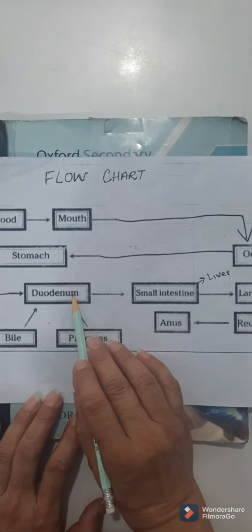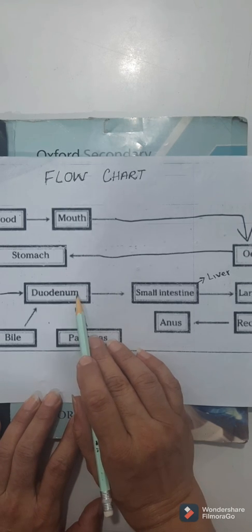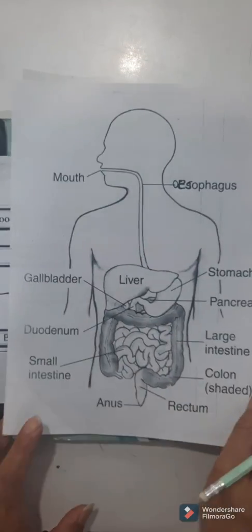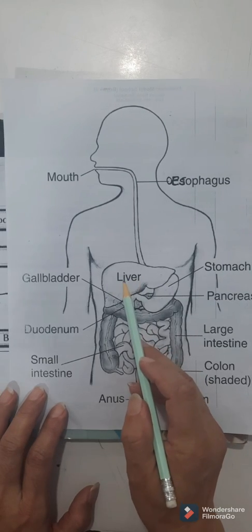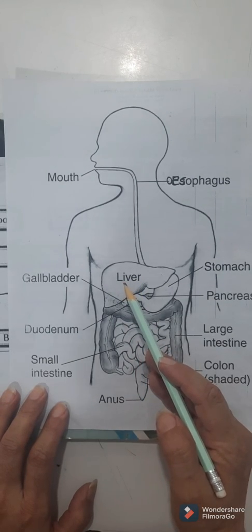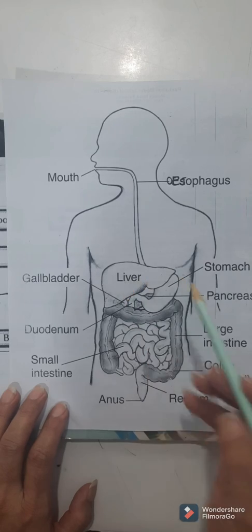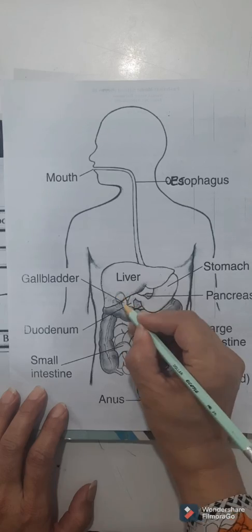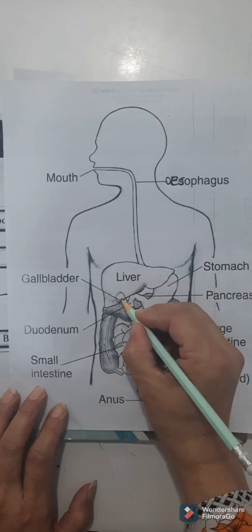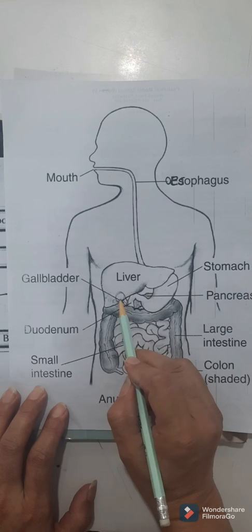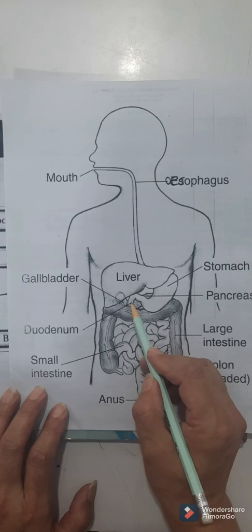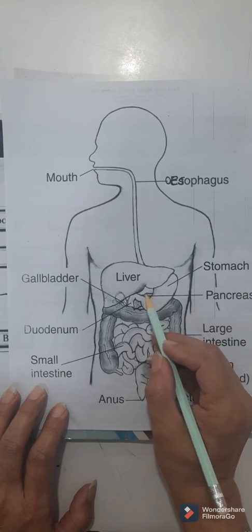So the duodenum part of the small intestine receives secretions from the liver and also from the pancreas. I am going to show you with the help of a diagram. See, this is the liver and it secretes a secretion known as bile, and this bile is stored in a pouch-like part that is called the gallbladder. This gallbladder will secrete the bile into the duodenum. Also we have the pancreas over here.